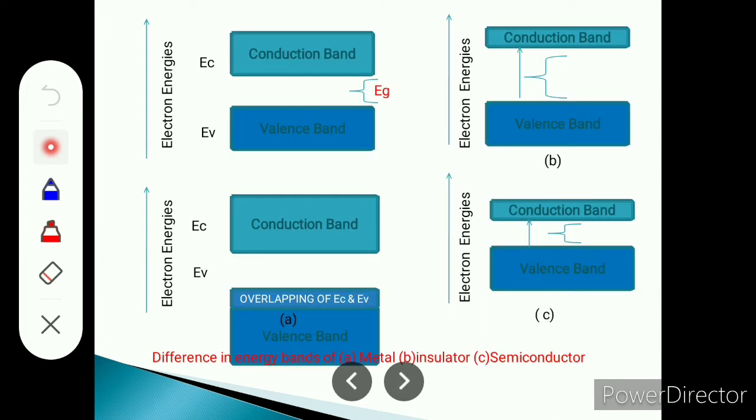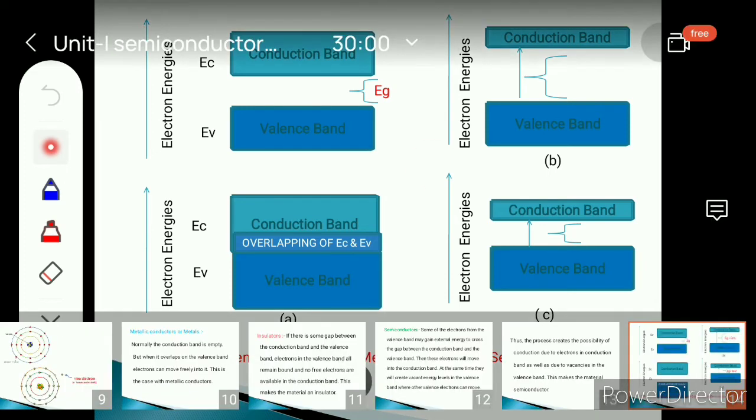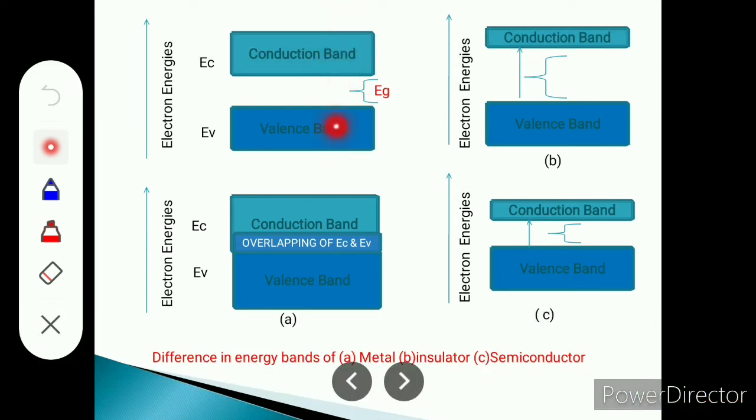Now here we have shown the properties of metals, semiconductors and insulators. In the case of metals, here A is the metal. Here the conduction band and valence band overlap with each other. This is the middle portion, that is the overlap. EC and EV, the valence energy level and conduction energy level, both overlap. Here Eg is the energy band gap.